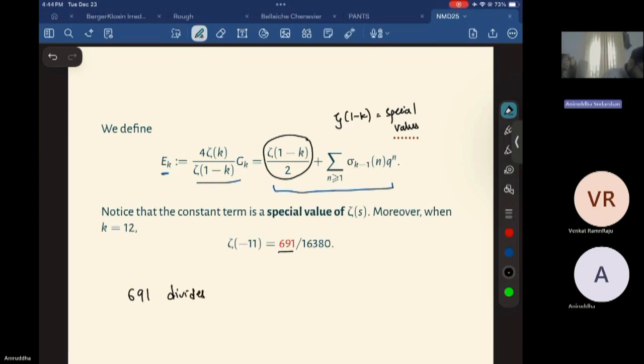So it divides the constant term of this weight 12 Eisenstein series. Okay, so we see 691 now. Now we want to look at how we realize the tau function.